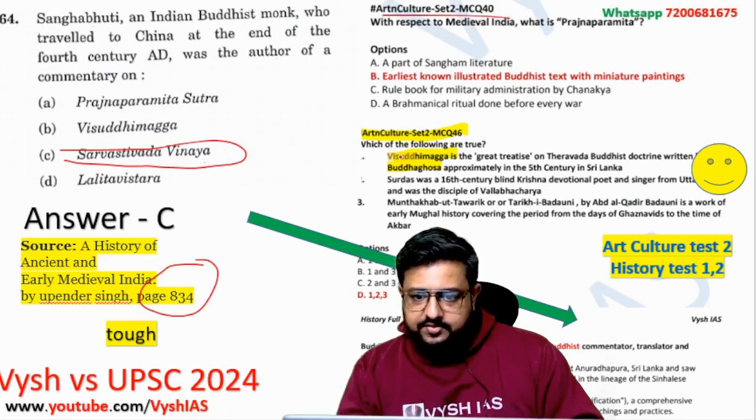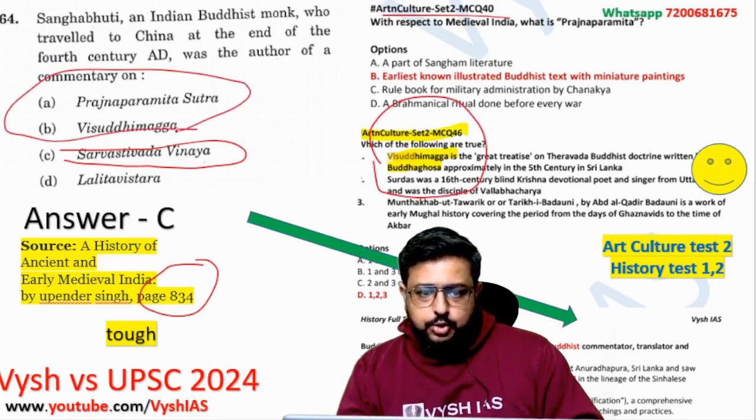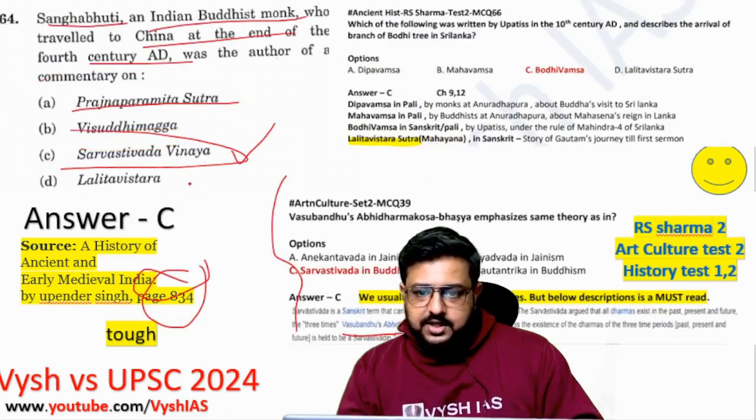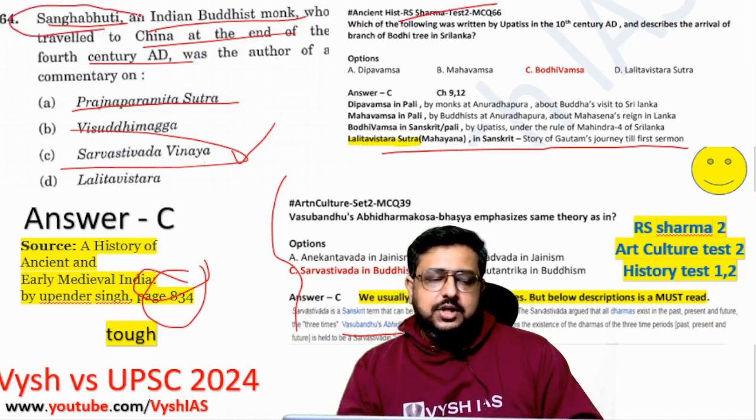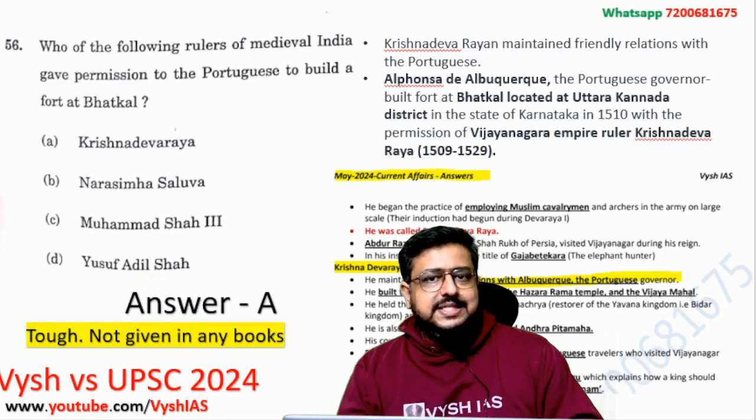Okay, art and culture test, we have this Buddha Kosha, Vishu Dimaga also, which is the second one. So these two you can do, but you will be stuck with Lalita Vistara. Lalita Vistara is mentioned actually, if you see, in Mahayana, Sanskrit, Gautam Sermon. This and all we have covered, because it is mentioned in your R.S. Sharma textbook. Okay, but they went one step ahead with very factual information which you can't do, and you should not be sad if you could not do.